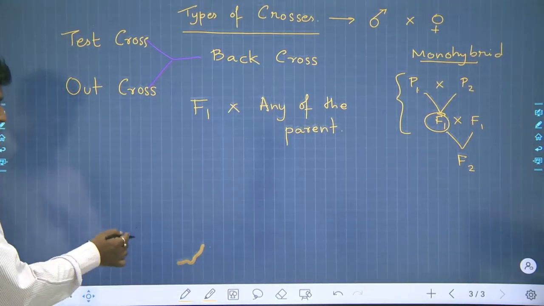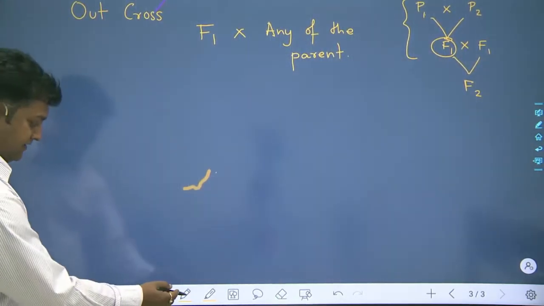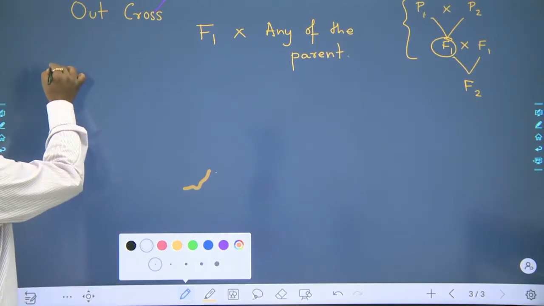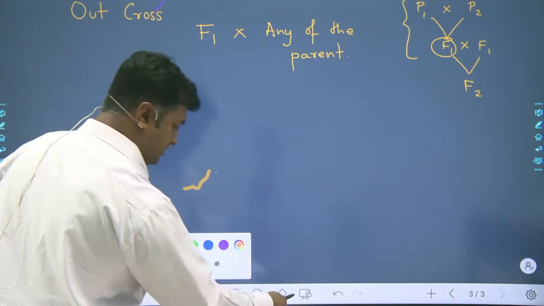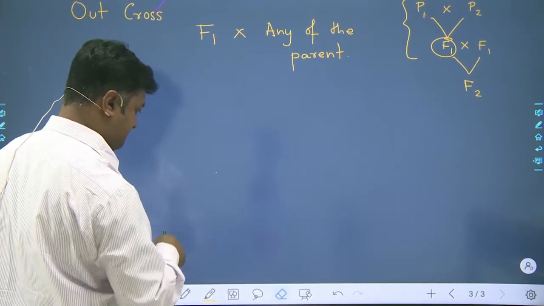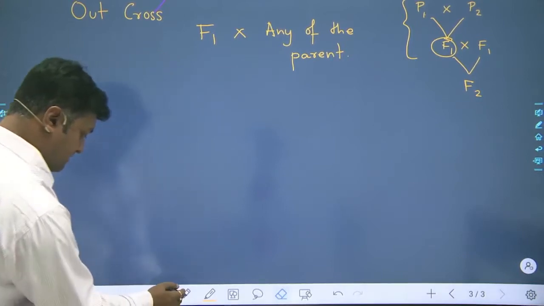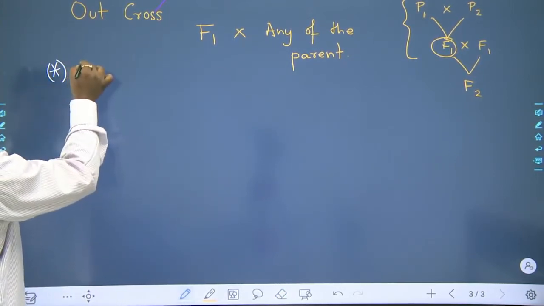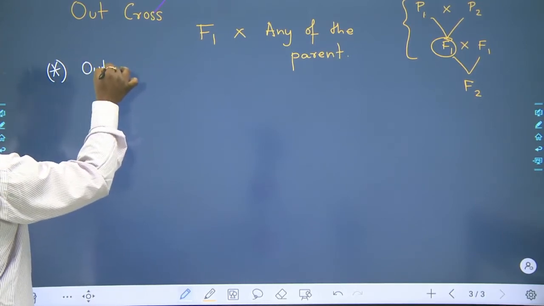So what will be your test cross? Let us find out. First of all, we will be getting to know about the out cross.